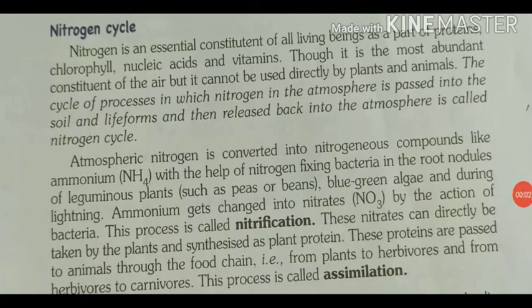So, our next step is nitrification. Ammonium salt in the soil is converted first into nitrites by Nitrosomonas bacteria. The nitrites are then converted into nitrates by Nitrobacter bacteria. These bacteria are called nitrifying bacteria. The nitrates so formed in the soil can once again be absorbed by the plants. This process is called nitrification. So, the conversion of ammonia into nitrates is called nitrification.